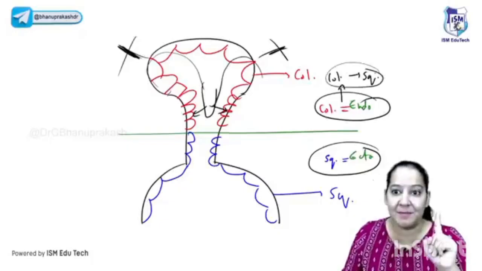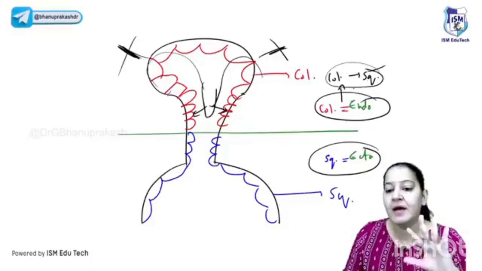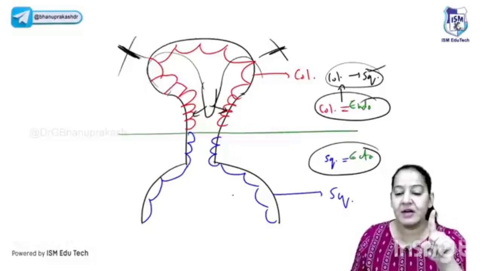So this is an example of squamous metaplasia. Finally squamous is formed. See what is finally formed. Okay, now let's take the example of the ectocervix.